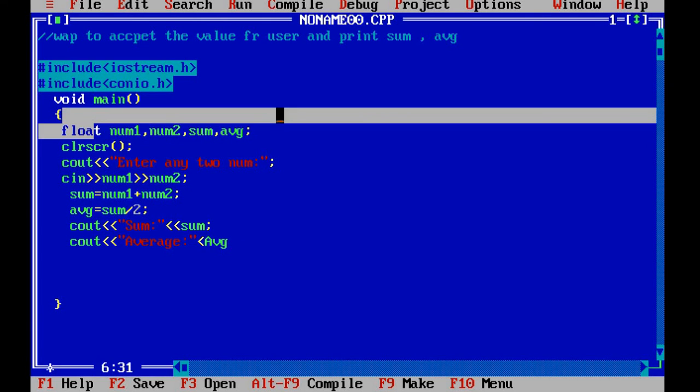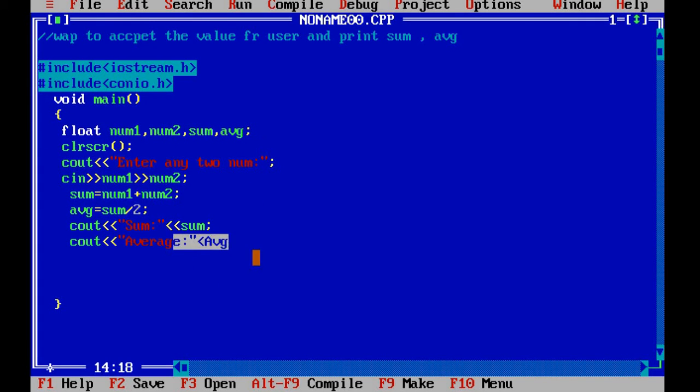The way you have declared them, accordingly only you have to call. So it should be like this way. After that, finally I have to use my getch function, and I have already closed the main function also. So that's it for my program.